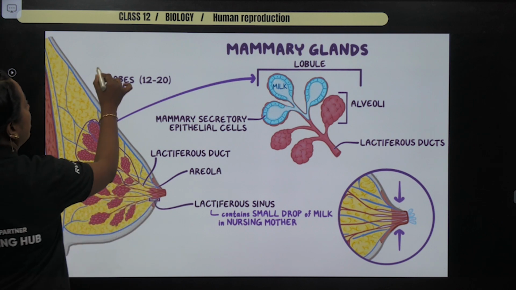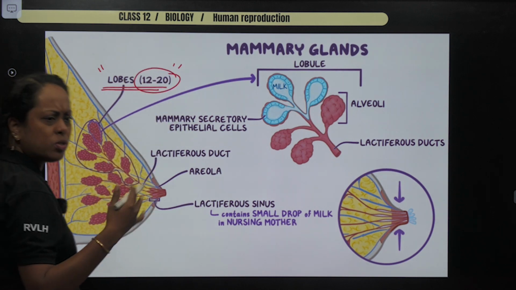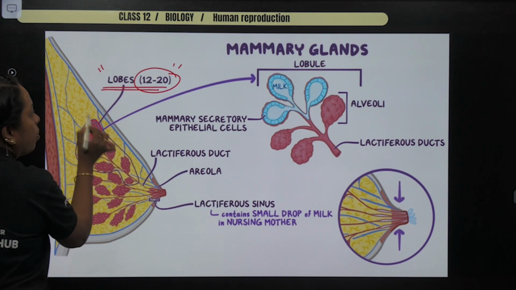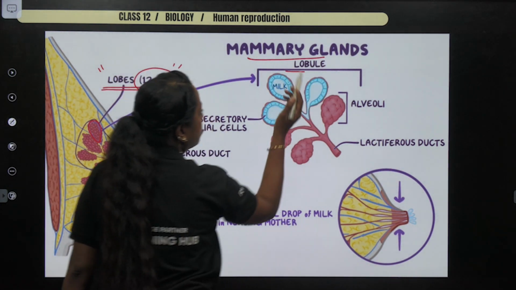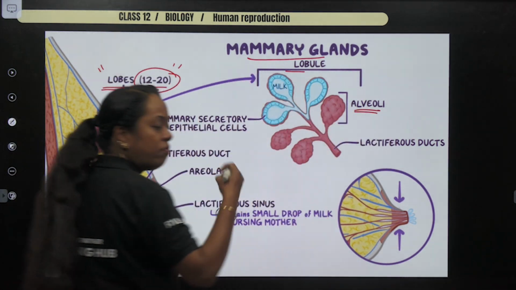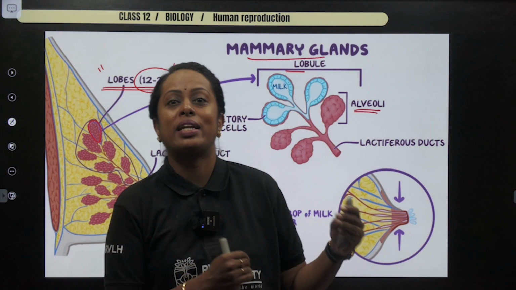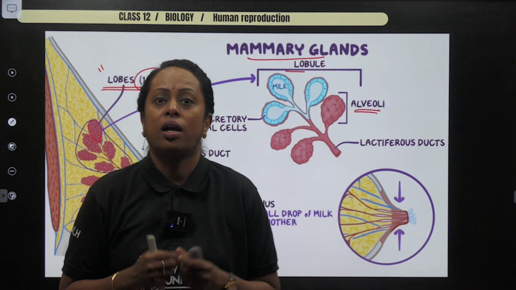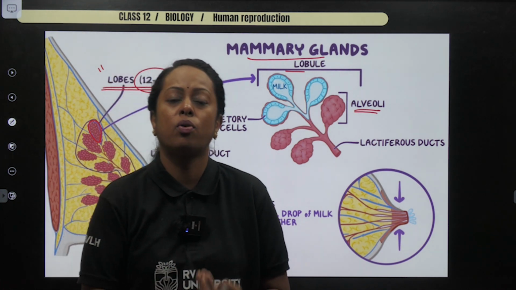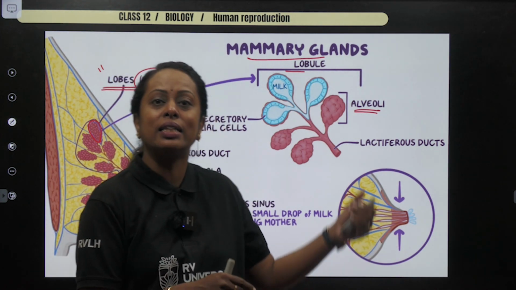Along with the fat tissue, there are lobes. Now the number of lobes is said to be 15 to 20 lobes according to NCERT. And if you check within this particular lobe, you will come across tiny little mammary glands, where you studied a word which is known as alveoli, in which production of milk occurs. Now don't forget, relate your first PUC's 22nd chapter, that's the last chapter, the endocrine system, where your anterior pituitary produced a hormone which is called prolactin. Prolactin hormone is required for production of milk in the alveoli.